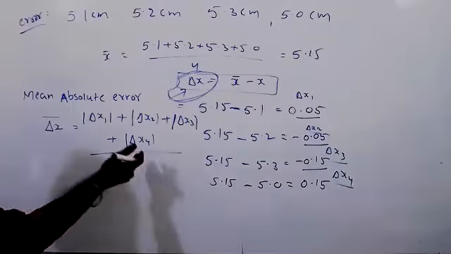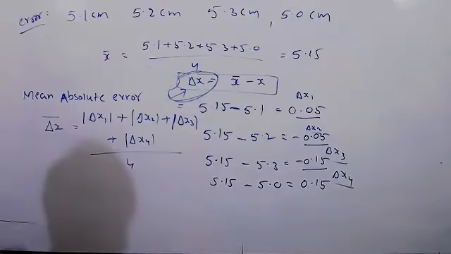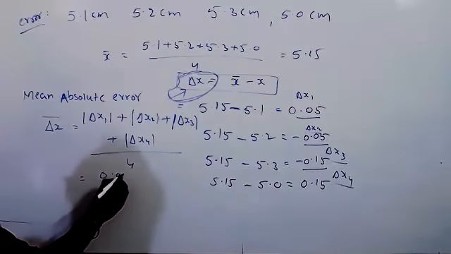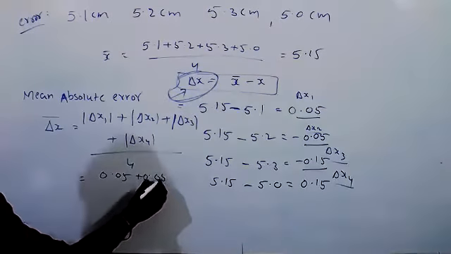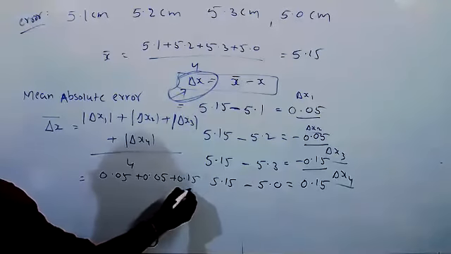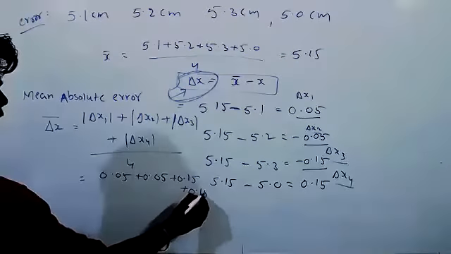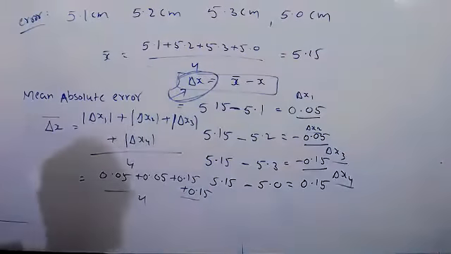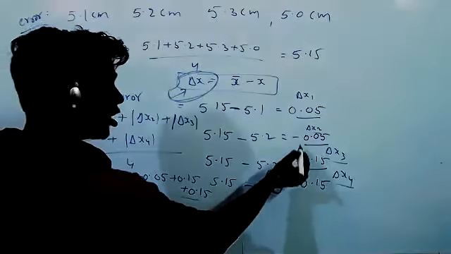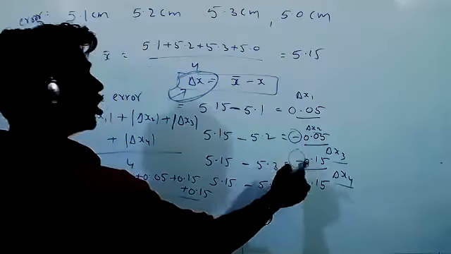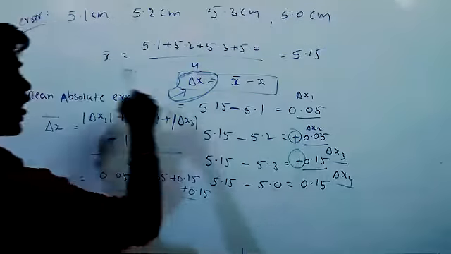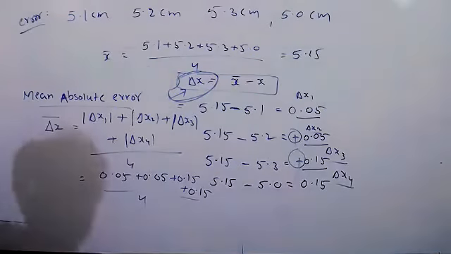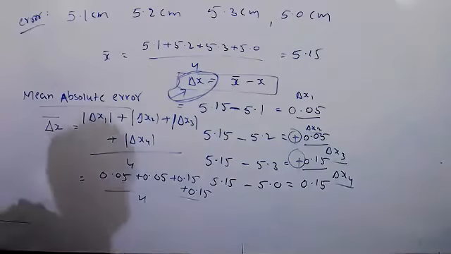Now calculate how much you will get for mean absolute error. 0.1. 0.05 plus 0.05 plus 0.15 plus 0.15. Sir, minus 0.15 and minus 0.05. Yes, that's what I'm telling. If you get a negative, even then you have to make it positive and add. That is called mean absolute error. So if you get negative, don't subtract, add that. Remember that point.